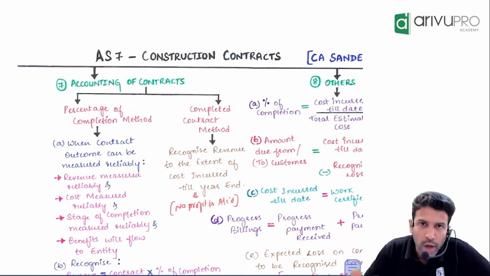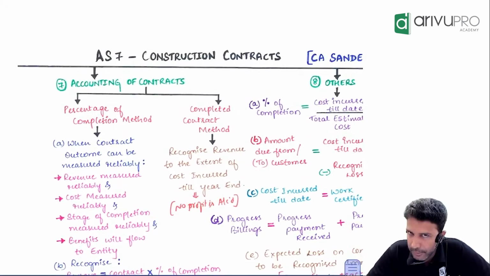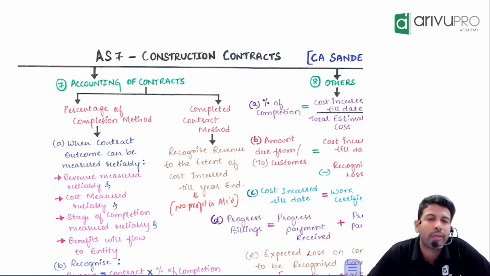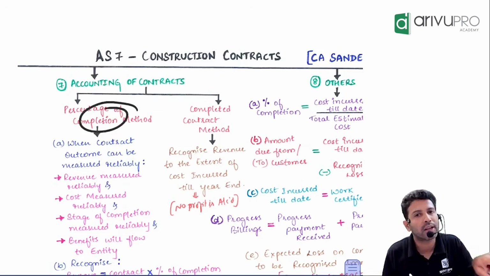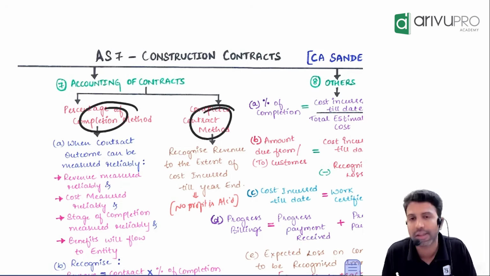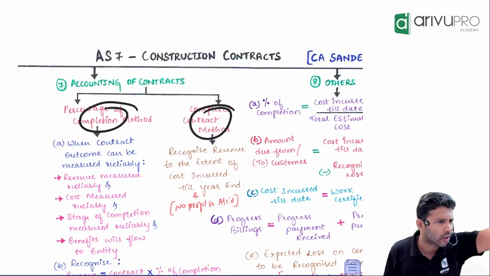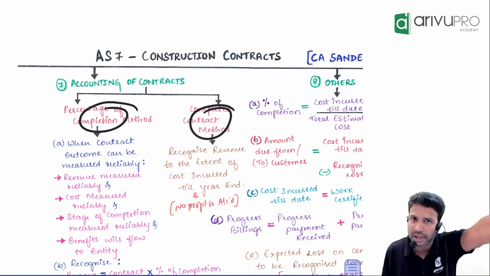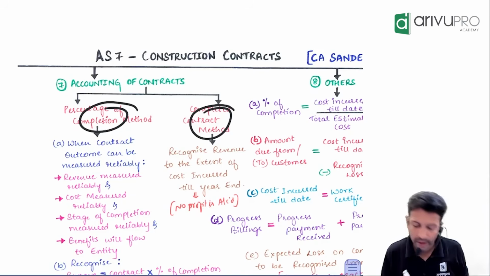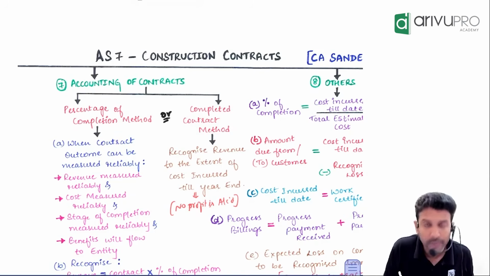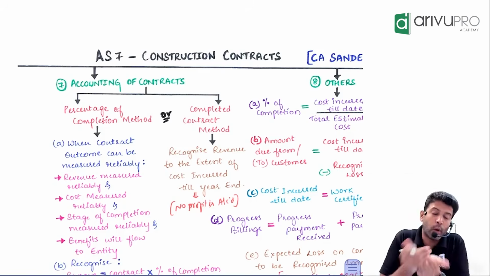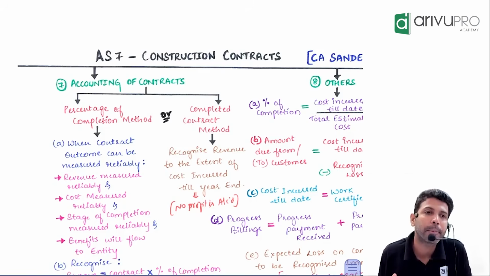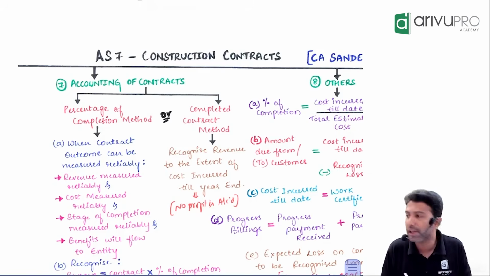Now, when we talk about accounting of AS7, there are 2 methods of accounting permitted for construction contract. One is percentage completion method. Another one, completed contract method. Same thing, you would have done it in your costing also. One of the 2 you will go for. Sir, is it a choice, sir? No. First of all, what does percentage completion method mean?